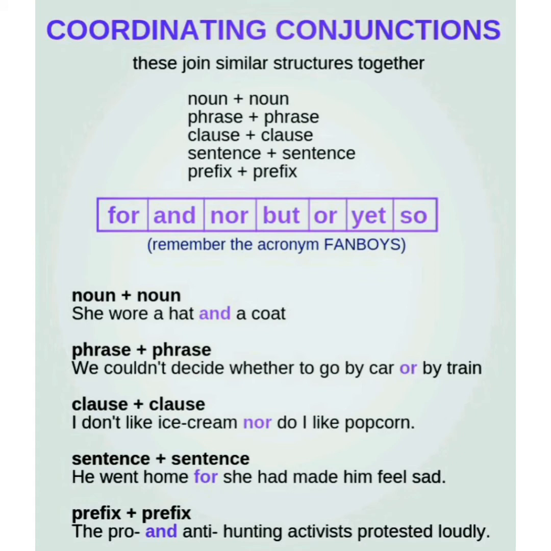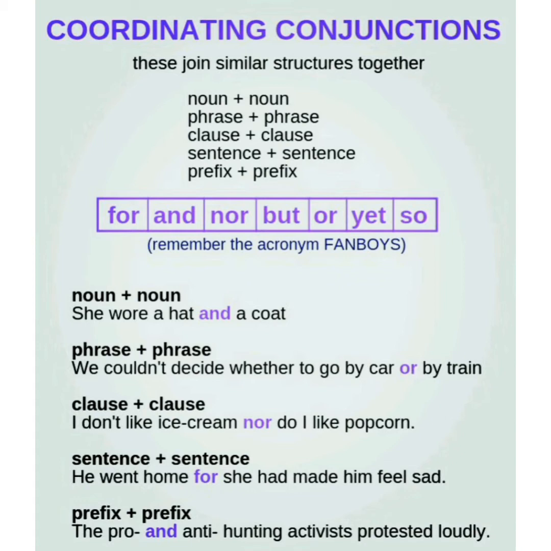These join similar structures together, that is noun plus noun, phrase plus phrase, clause plus clause, sentence plus sentence, prefix plus prefix. For, and, nor, but, or, yet, so. These are the conjunctions. You can remember them as FANBOYS, an acronym. Noun plus noun example: She wore a hat and a coat. So hat is a noun, coat is a noun. We are using and. We couldn't decide whether to go by car or by train. So there is a phrase: by car, another choice, by train, another choice. So we are using or.